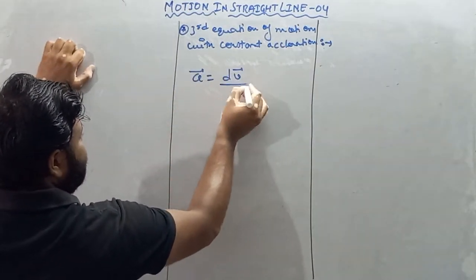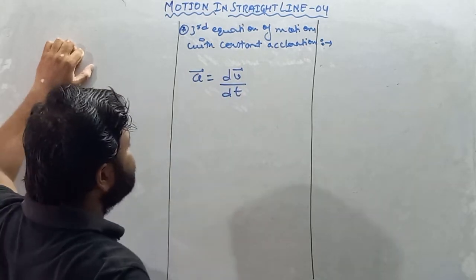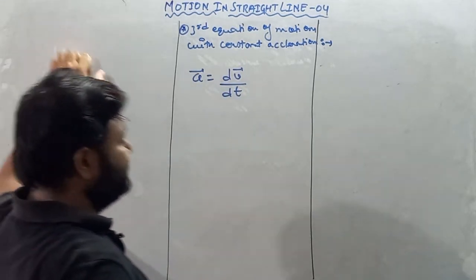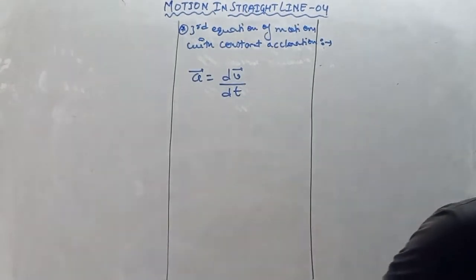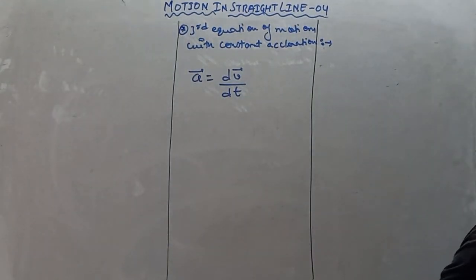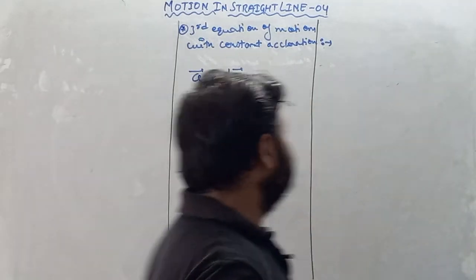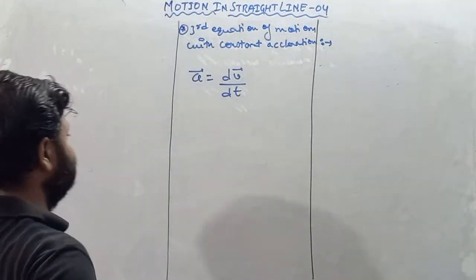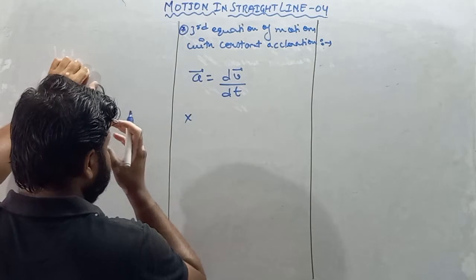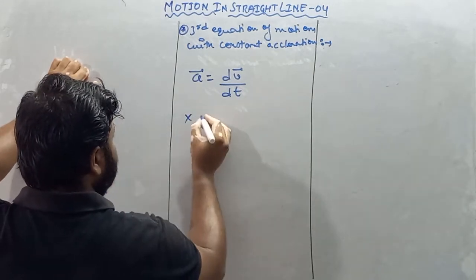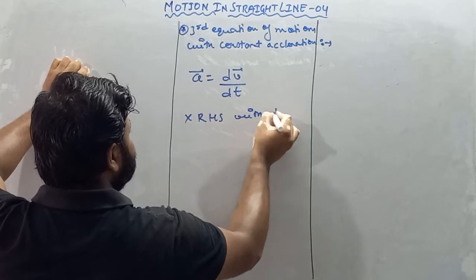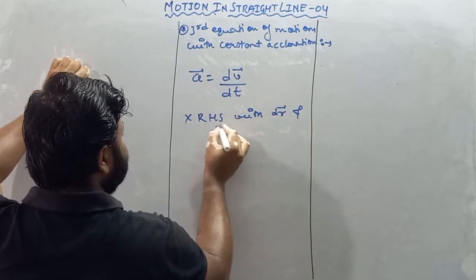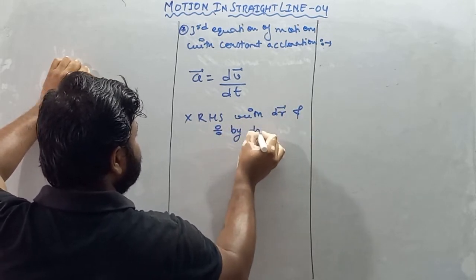acceleration is change in velocity upon change in time, that is dv vector upon dt. Now what we have to do, we have to multiply RHS with dr vector and divide by dr vector.